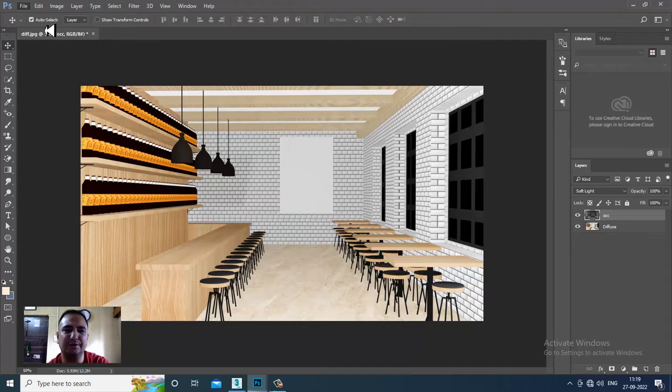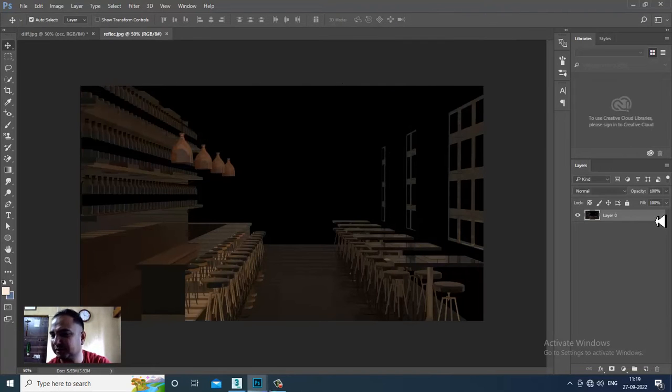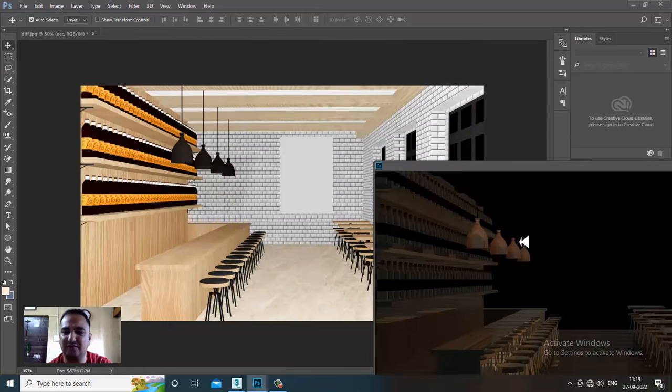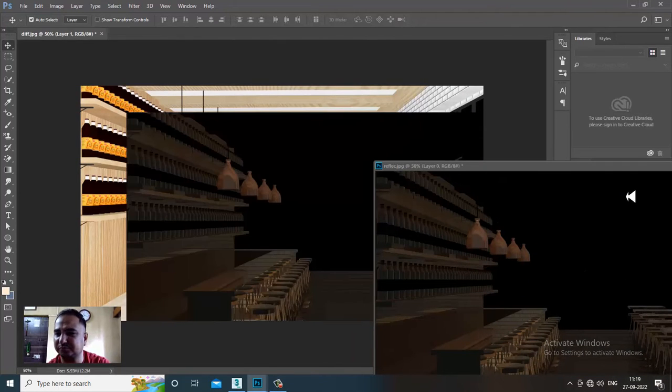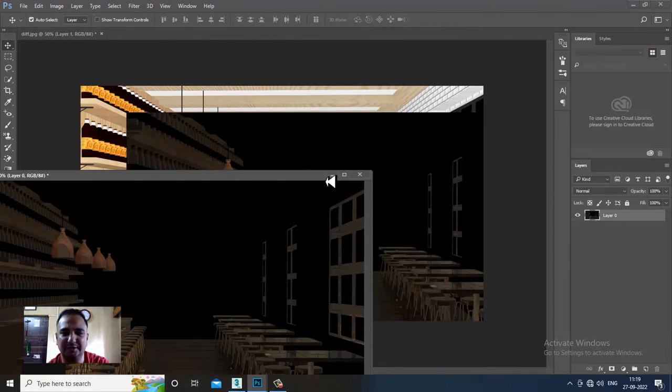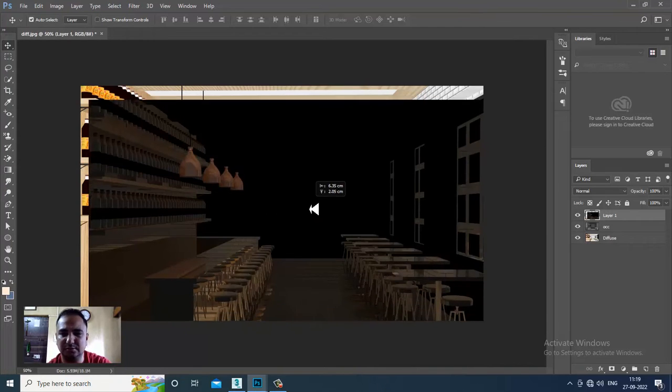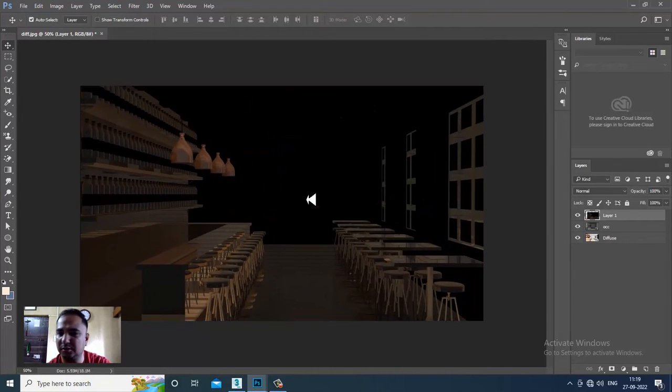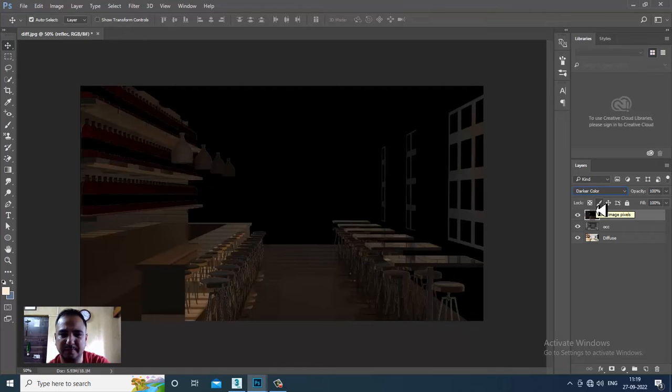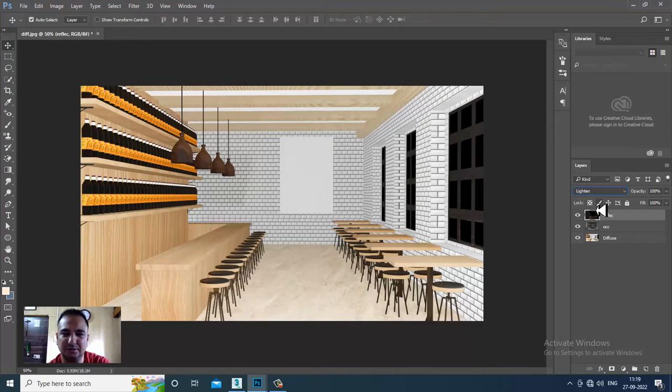Let's again go into File, Open, and I'll take the reflection pass. Let's just take the reflection pass over here. I'll take this and rename this as reflection pass, and let's change the blending modes.